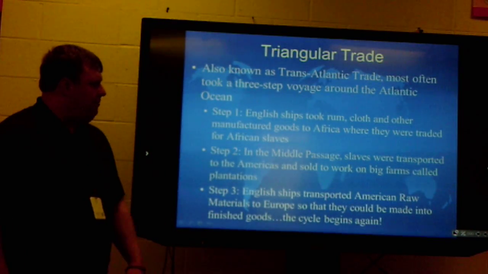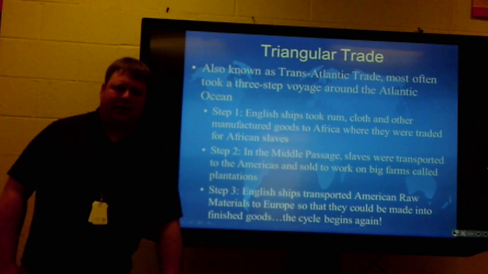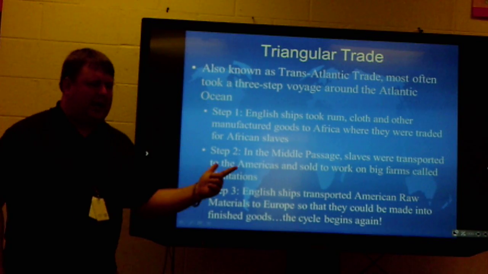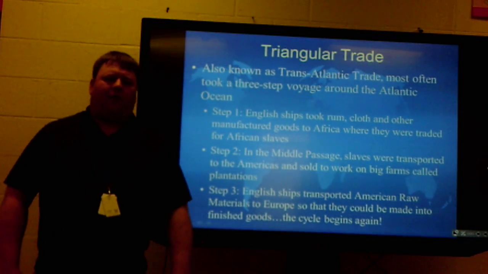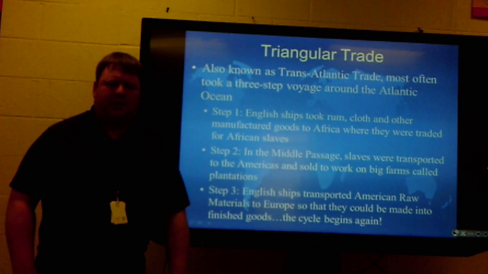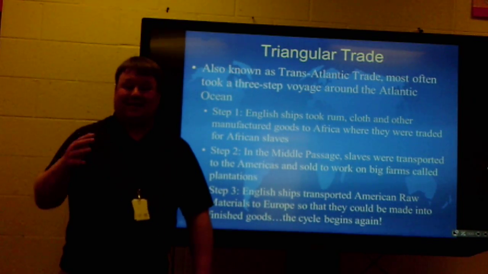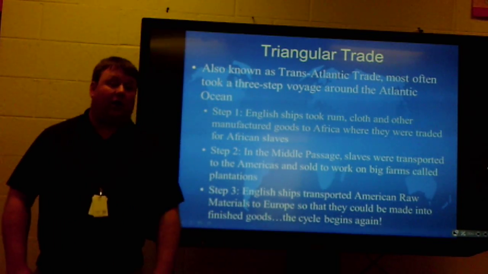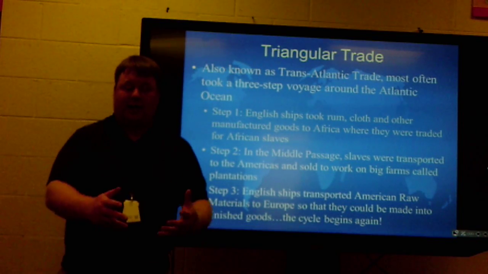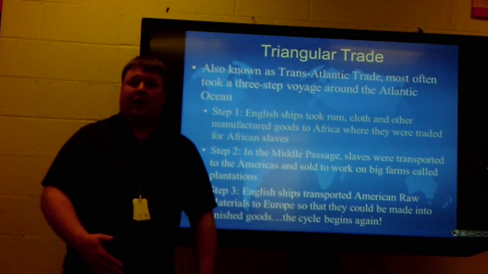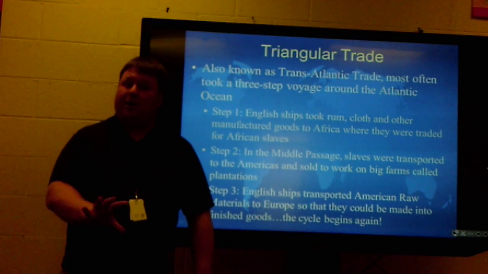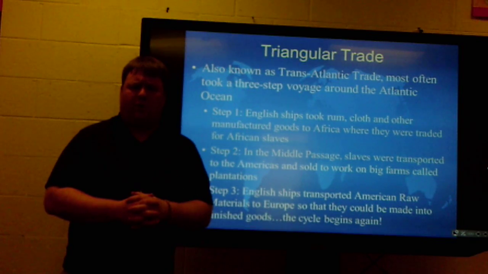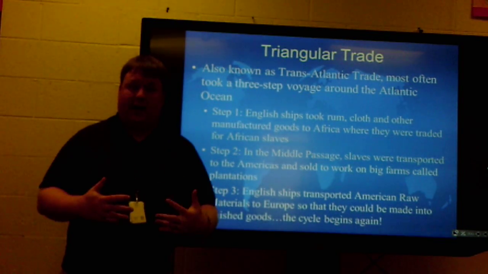Now, what is triangular trade? Also known as transatlantic trade, there's three terms that often get mixed up here: the Columbian Exchange, transatlantic trade, and triangular trade. For our purposes, the Columbian Exchange is this exchange of things that didn't exist in one part or the other, from the New World or the Old World, that came before Columbus's voyage in 1492. So, for example, there were not tomatoes in Europe before 1492, but because of what Columbus does in 1492, it begins a trade of those things.